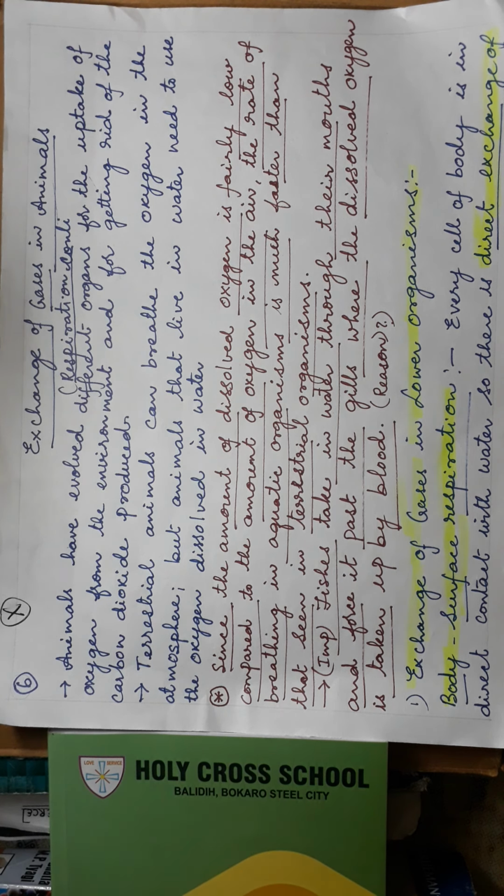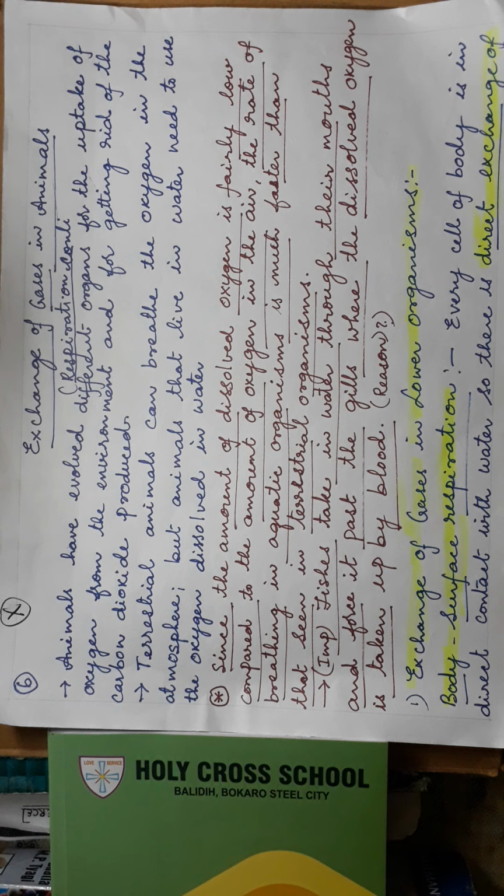The availability of oxygen dissolved in the water is less than the oxygen in the atmosphere. So terrestrial animals get more oxygen from the atmosphere than aquatic animals, because the dissolved oxygen percentage is less.